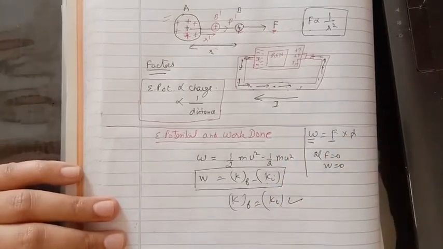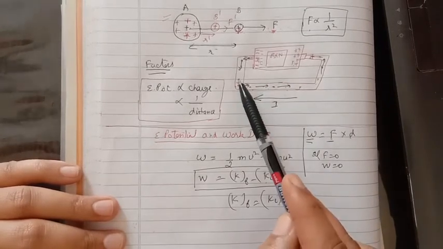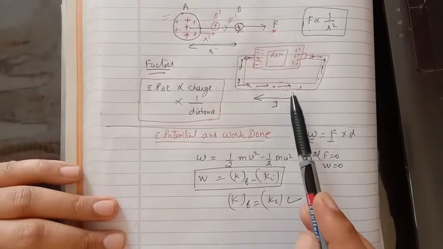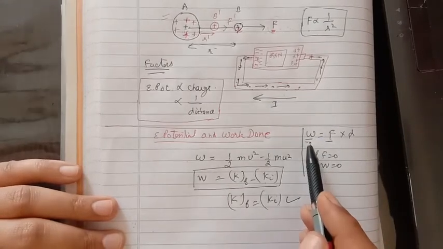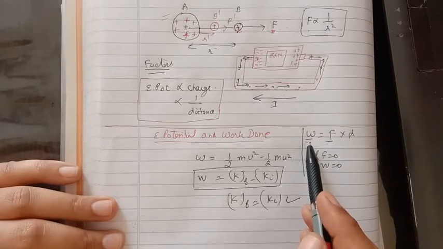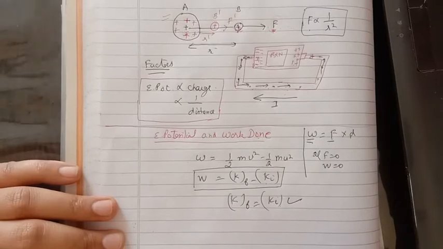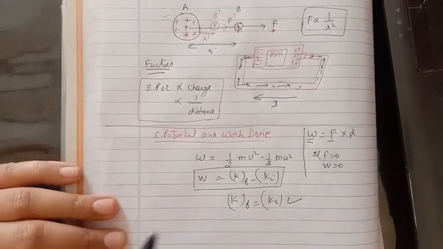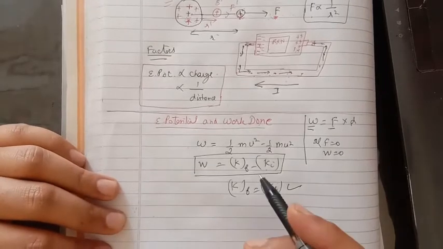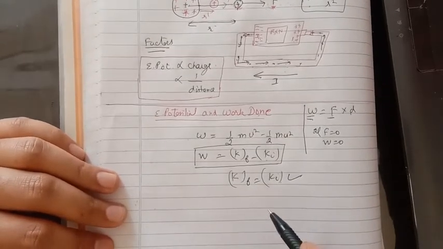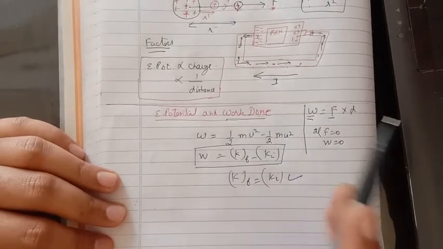So we see that the ability of the electrical charges to apply force to make the electrons or charges move in a particular direction results in the development of work. So electric potential and work done are closely related with each other. That's why whenever we define electric potential or electric potential difference, in the definition of these two quantities, we find the work done term being used inside it.